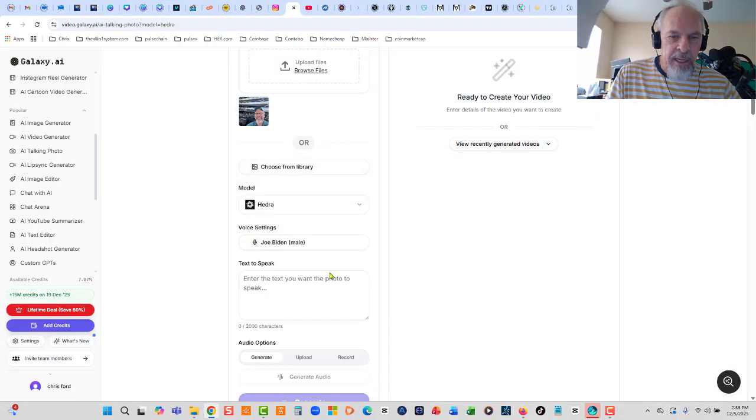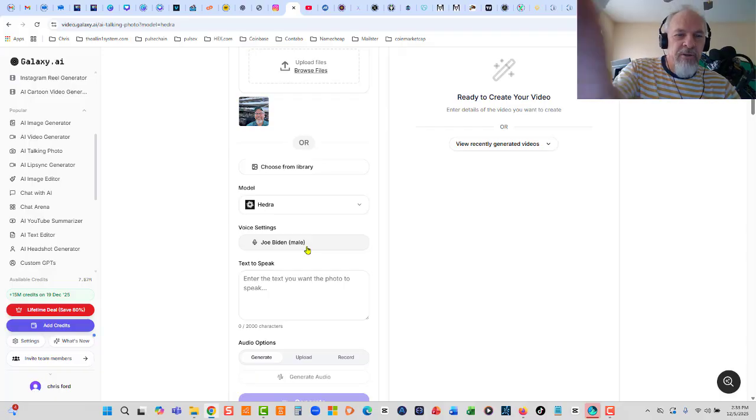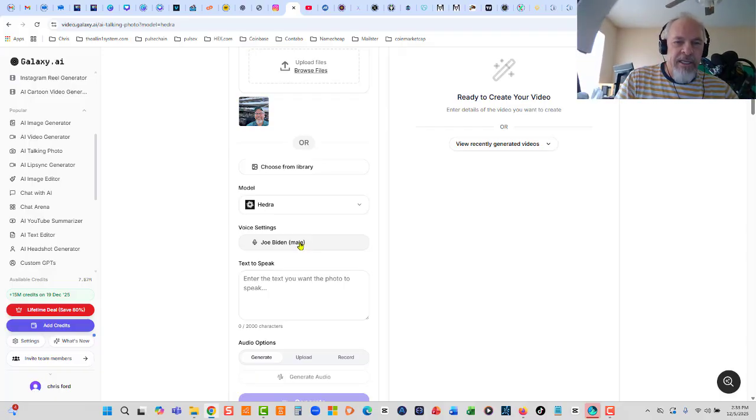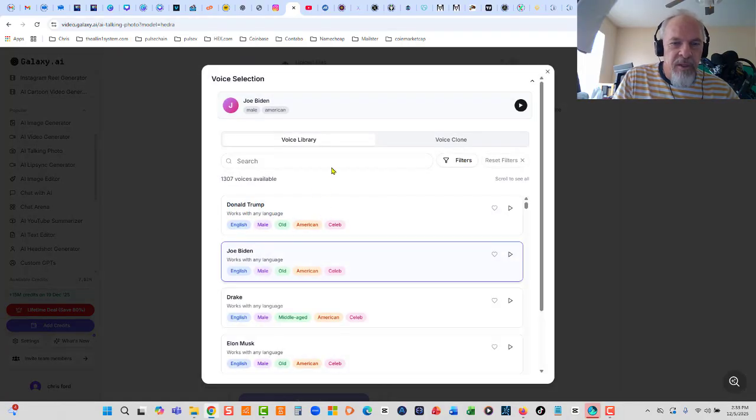And voice settings. Okay, here's where we're going to clone our voice. You can see these voice settings. There's thousands of voices here. Joe Biden, oh my God. So, voice library at 1,307 voices available. So what I'm going to do, I'm going to go right over here to voice clone.